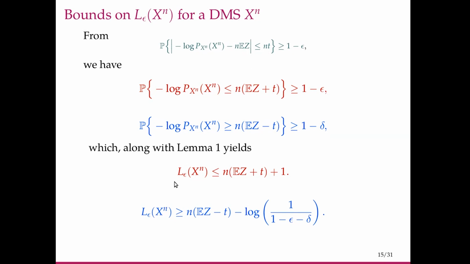So this is like putting an upper and lower bound on the minimum length of a source code for representing the source Xn.